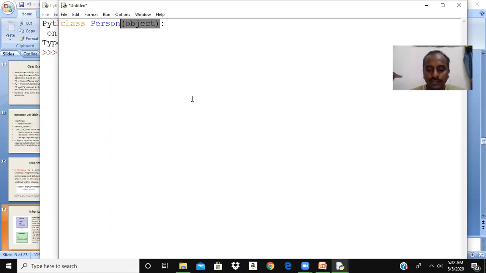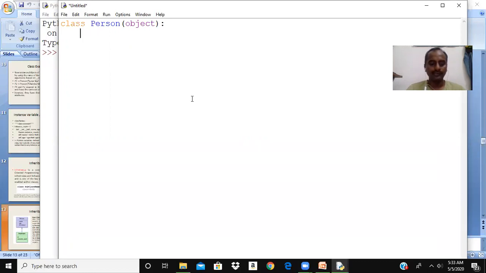So if I don't have any parent class, if I am not passing anything, then Python will by default put object here. Then I can define other things. What are the attributes I have? In the diagram, I showed that it has two attributes, name and age.